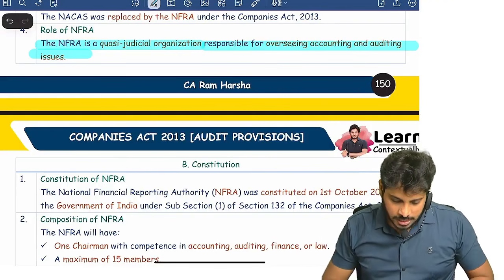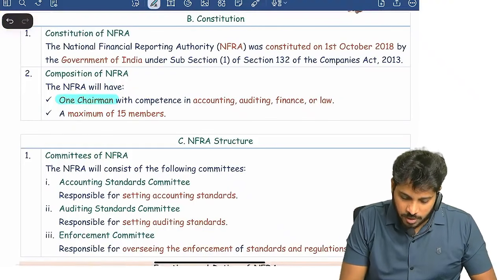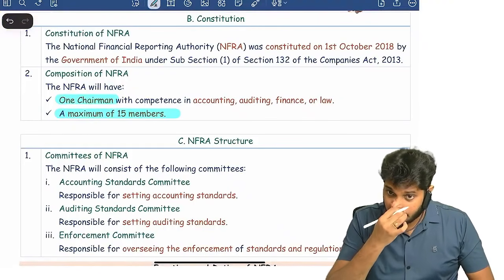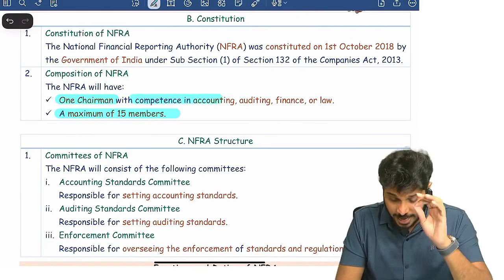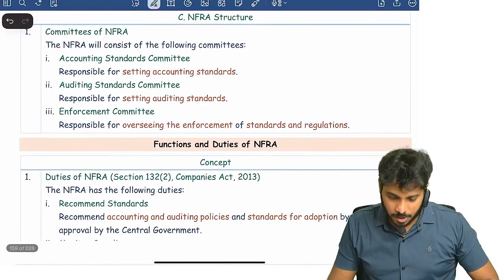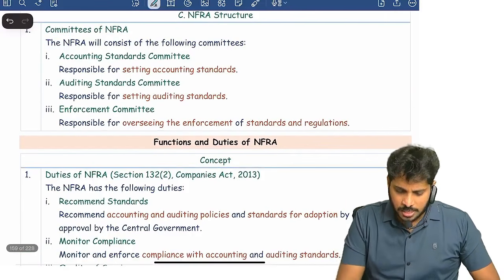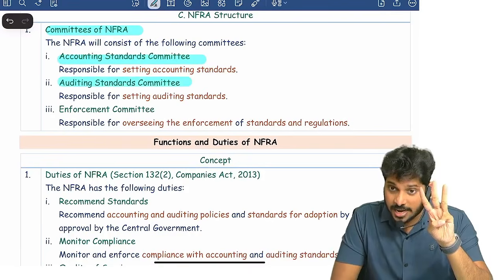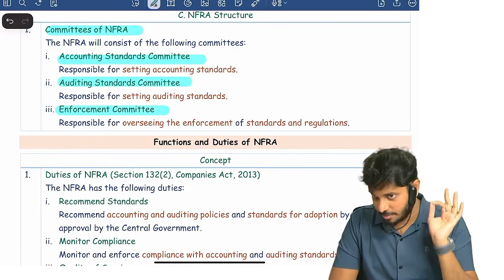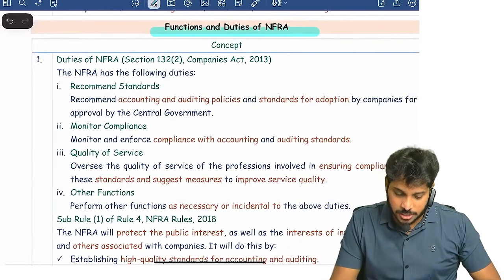Are you clear? Now NFRA will have totally one chairman and a maximum of how many members? 15 members, and the chairman must have competence in accounting, auditing and finance. Are you clear? Now NFRA will have totally 3 committees: accounting standard committee, audit standard committee, and enforcement committee.